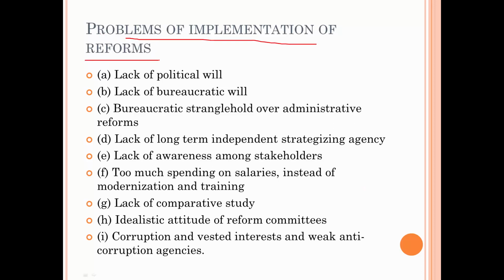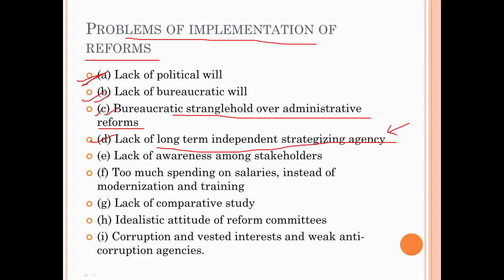We know that so many committees and commissions are formulated, but nothing is happening on the ground. So why? Because of lack of political will. Many reforms are not implemented because the nod is not given by the political head. Then second is lack of bureaucratic will. Bureaucrats do not want to reform the system in which they have more power. Then third is bureaucratic stranglehold over administrative reforms. Mostly the bureaucrats are the ones who have to recommend the administrative reforms to the minister, but they do not want to do that.